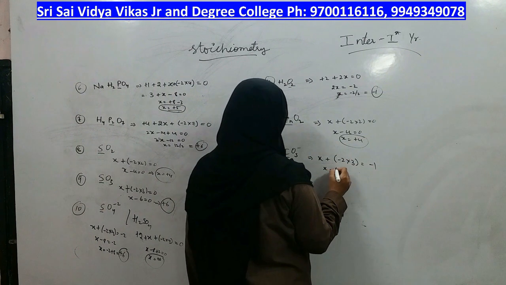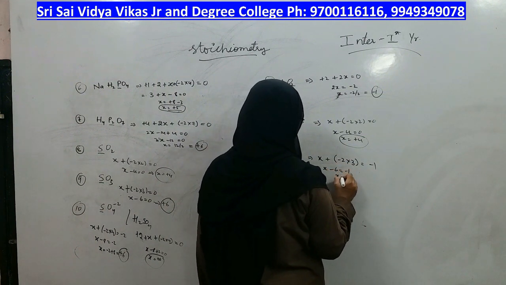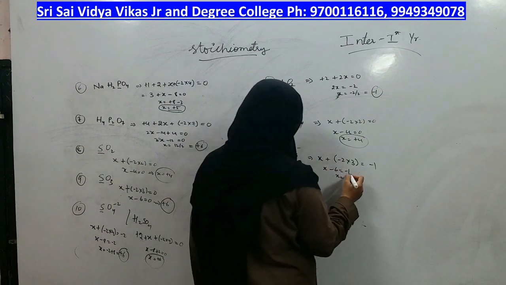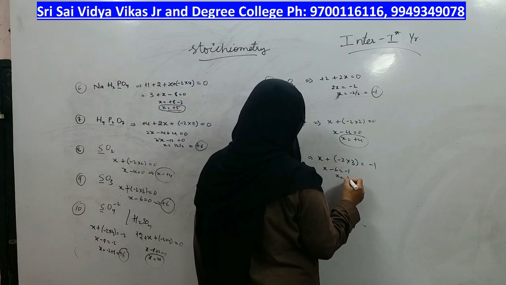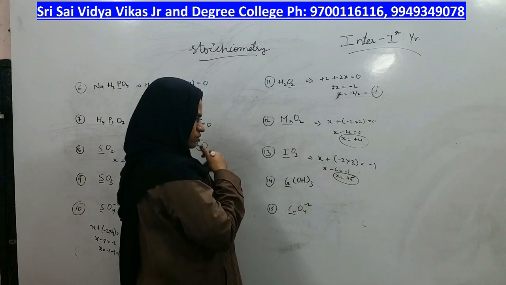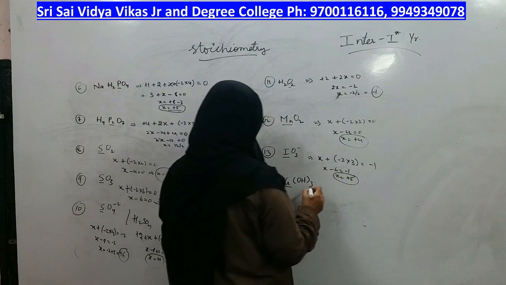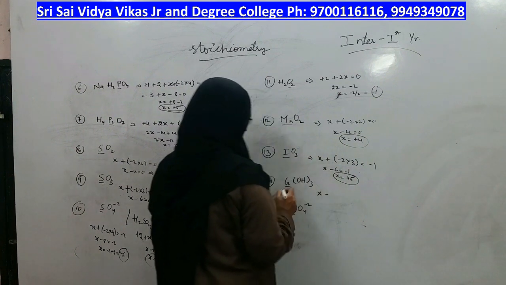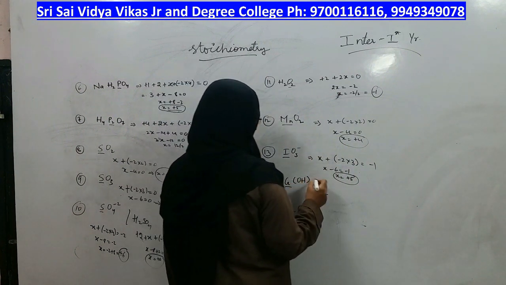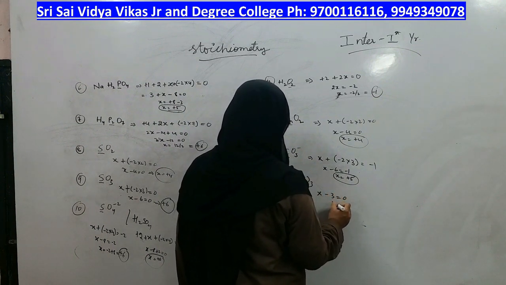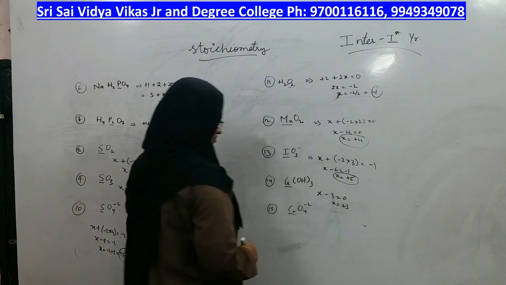X minus 6 is equal to minus 1. X is equal to minus 1 plus 6, is plus 5. Next, chromic hydroxide. Chromium, what is the charge? X minus, each hydroxide is having one charge, so minus 3 is equal to 0. X is equal to plus 3.